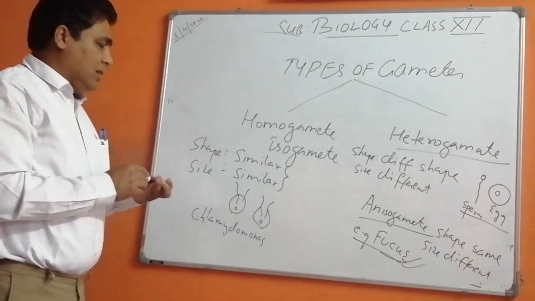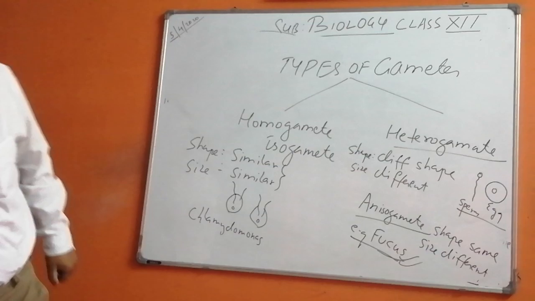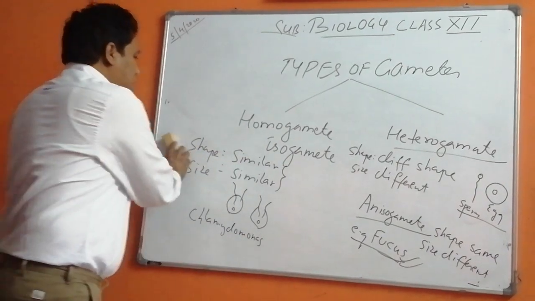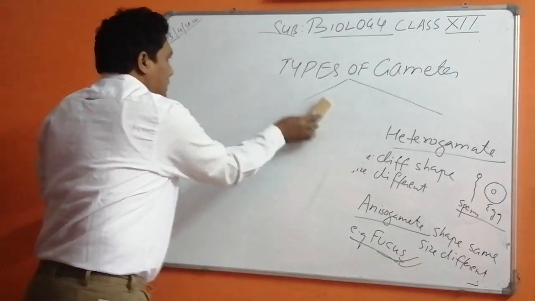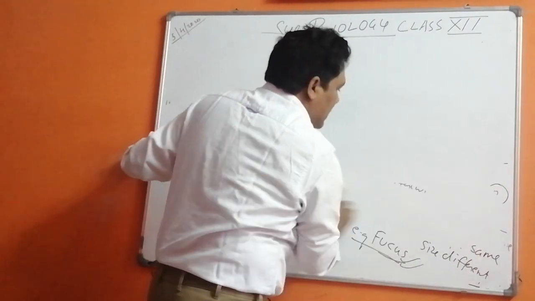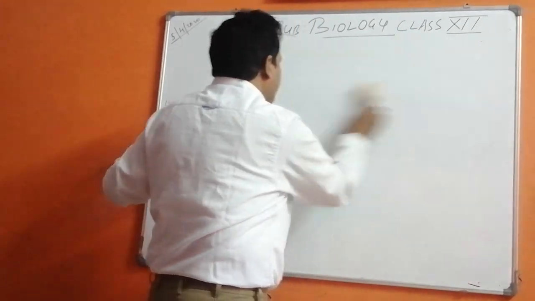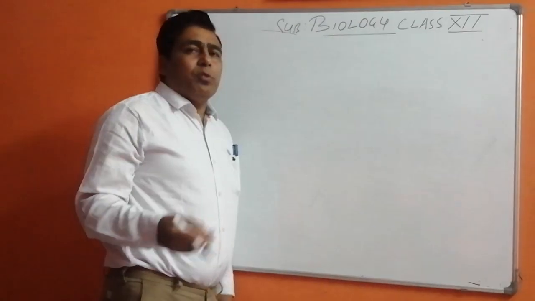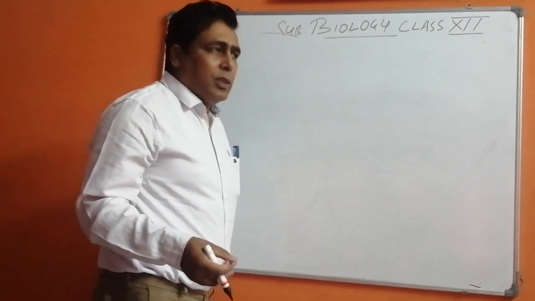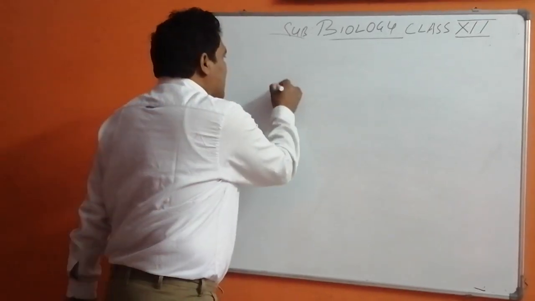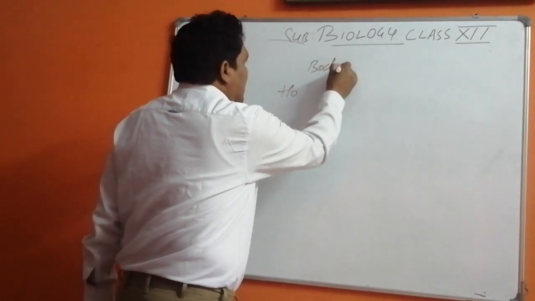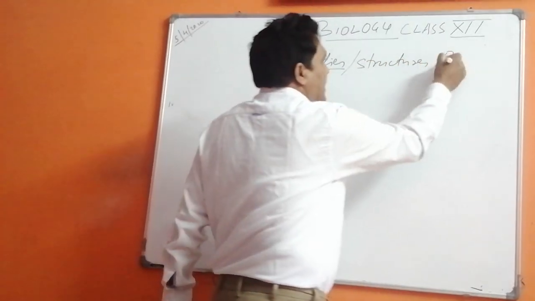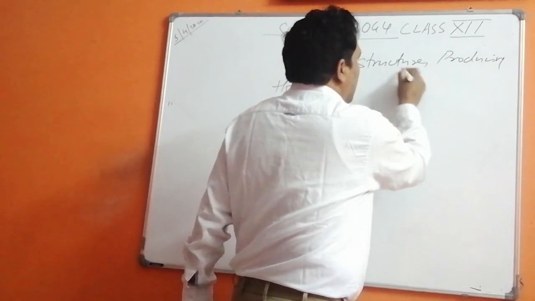Okay, children? Now I have to come to the new topic. This has been asked in the board examination and also in the competitive examinations, so do take care of that. Now coming to the next topic. Which bodies are going to produce these gametes? There are different names for them. So the bodies, or structures, producing gametes.